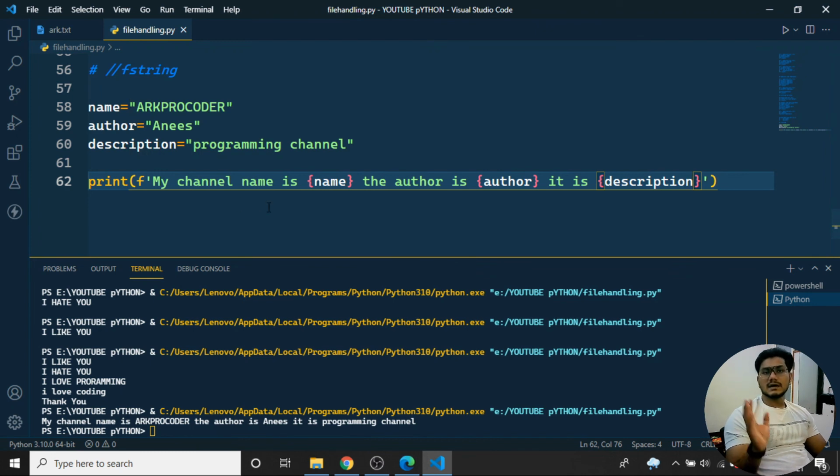Like that, I can pass static data as well as dynamic data easily by using the concept of an f string. It is very useful in web development, machine learning, and all those things.